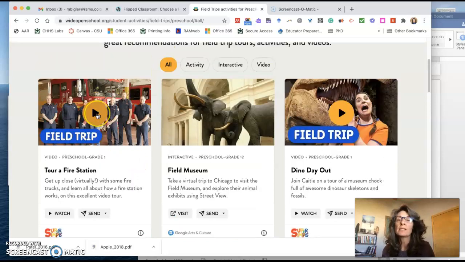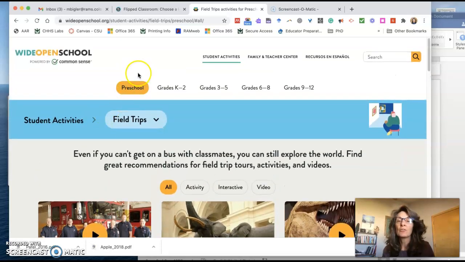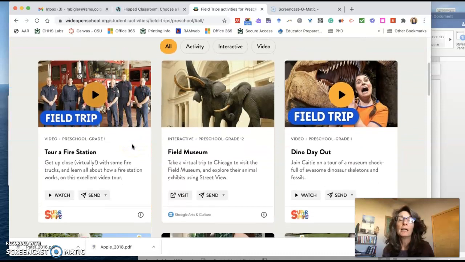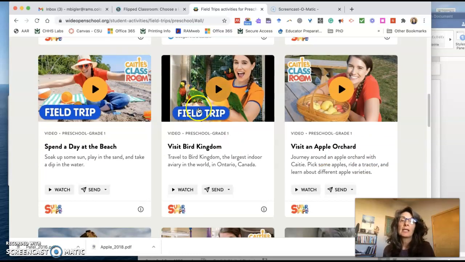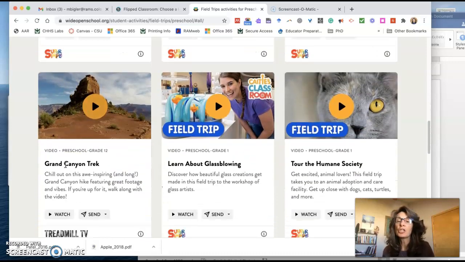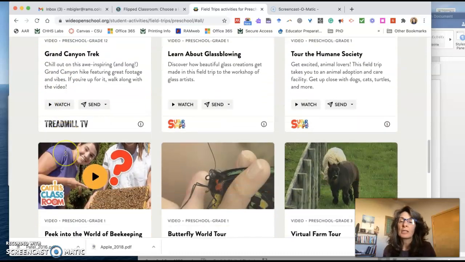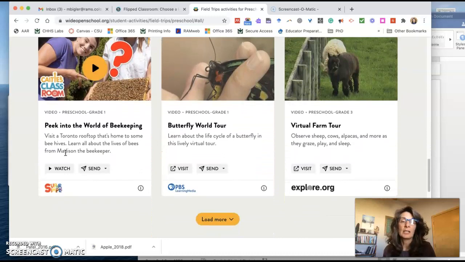So you'll notice that here's a bunch of field trips for preschoolers. They could go on a virtual field trip to a fire station or a museum, or look at dinosaurs, go to a bird kingdom, an orchard, or a day at the beach. Lots of different things that students can engage in.